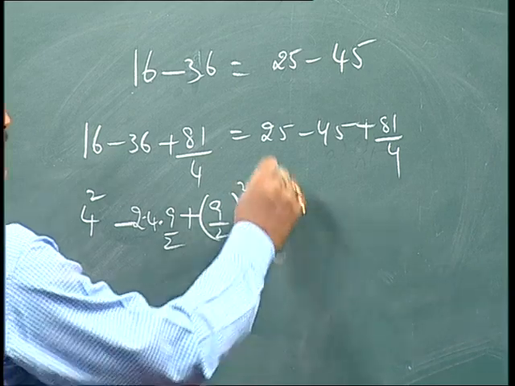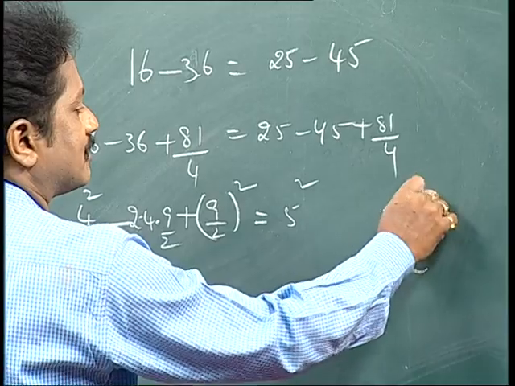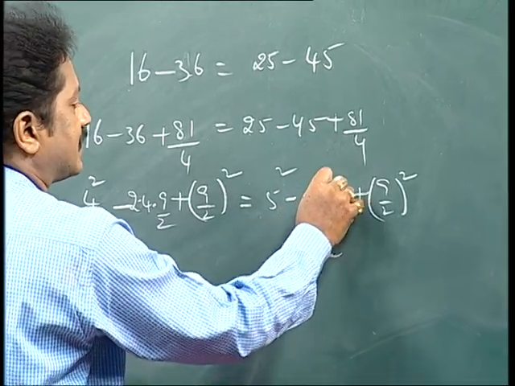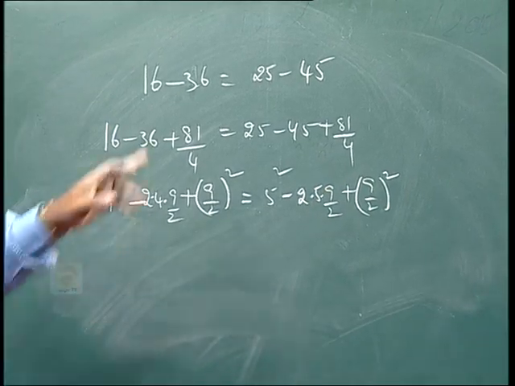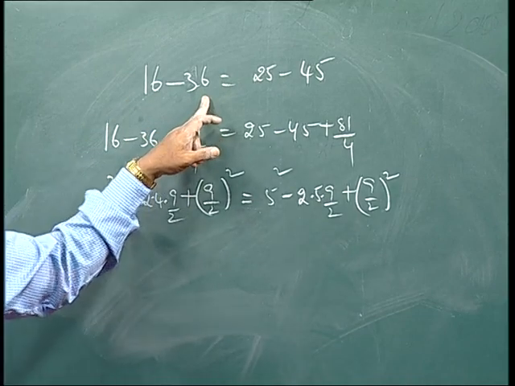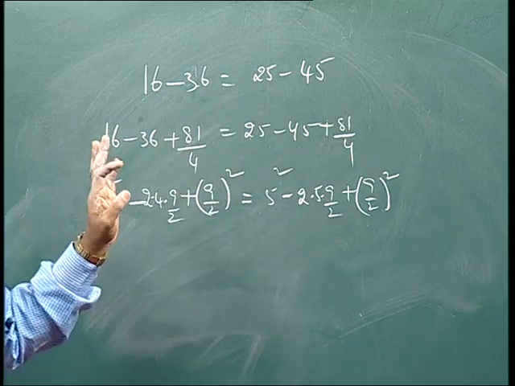Okay. Here 25 is written as 5 square, and 81 by 4 as 9 by 2 whole square, and 45 as 2 times 5 times 9 by 2. Coming to the first step here, 16 minus 36 is minus 20, and 25 minus 45 is minus 20. Both are the same. Is anything wrong in this step?